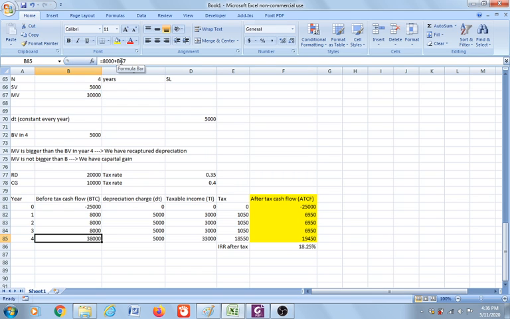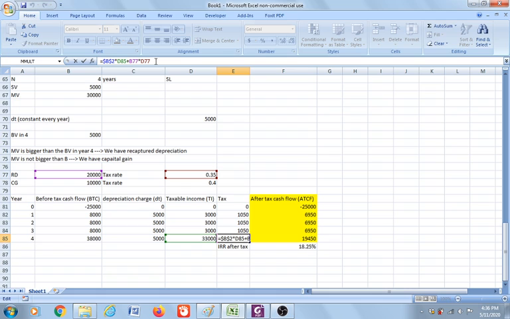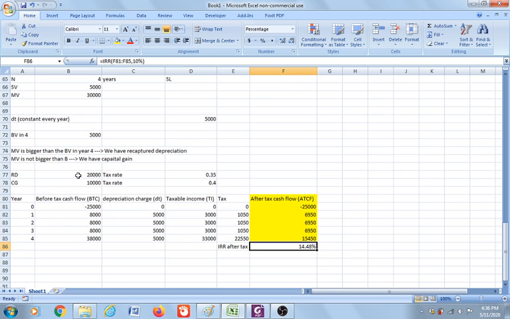For your tax, you need to add your capital gain times its tax rate, but we already added the tax for the recapture depreciation. So now see, the internal rate of return after tax becomes higher. It is now 14.5%.